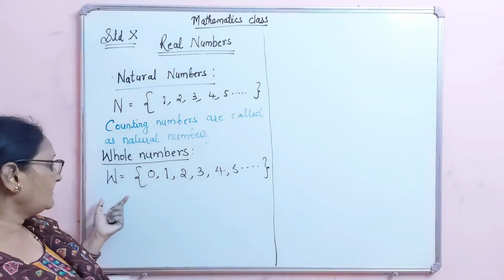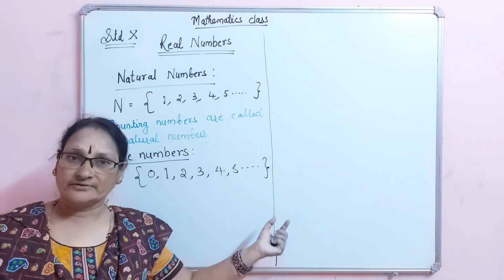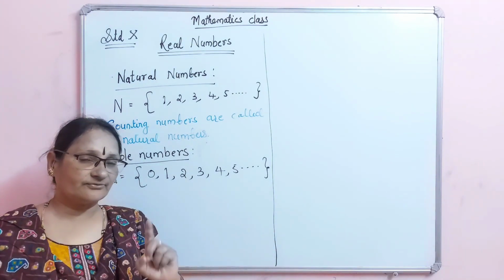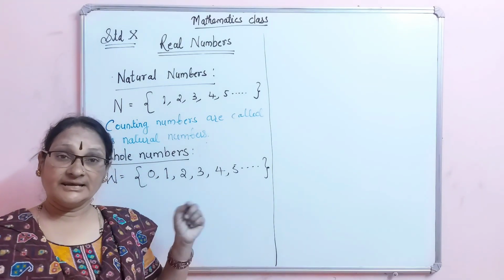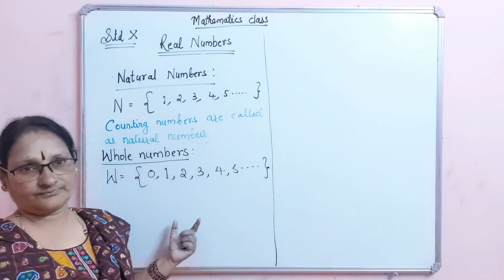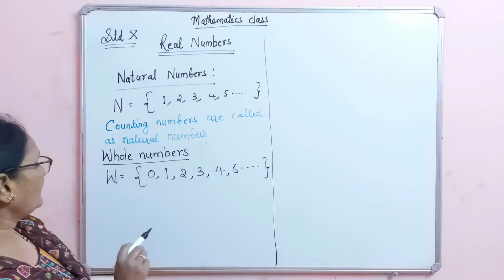Whole numbers are denoted by letter W and they start from 0 onwards. Natural numbers start from 1. The least natural number is 1. The least whole number is 0. So please try to understand and remember, it is a very good concept.